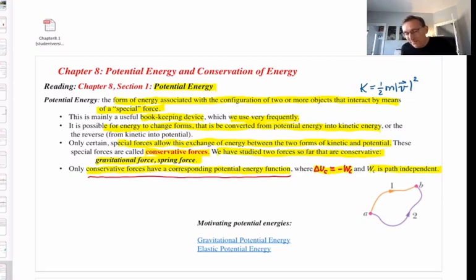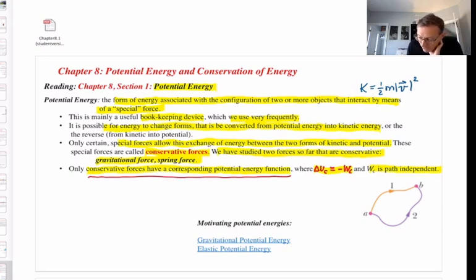Let me try to explain that a little more with this schematic picture. Suppose we're looking at a situation where there are 2 points, A and B, and a particle is going to move from A to B while a conservative force acts on it, maybe gravitational force, maybe spring force. Okay? And first, the particle is going to travel along the curvy path labeled 1, path 1, that goes from A to B. Okay?